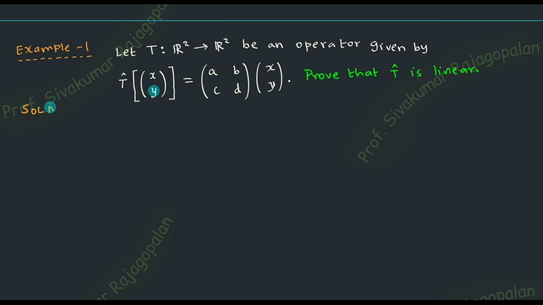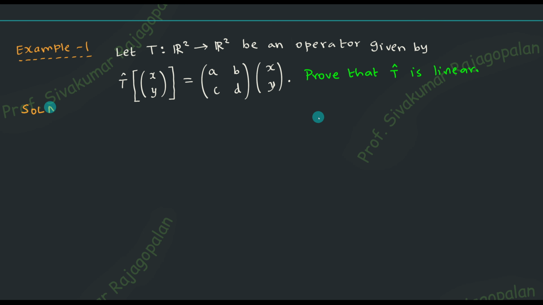Input is only x comma y. So therefore, this input is this R2. Output means after finishing this calculation, what is my dimension? So that is R2 here. Okay, it is not necessary that every time R2 will go to R2. R2 may go to R3, sometimes R3 may go to R2, anything can happen. So that depends on the operator. The operator will do something to that, and that is why these things are happening. Okay, these things are clear.